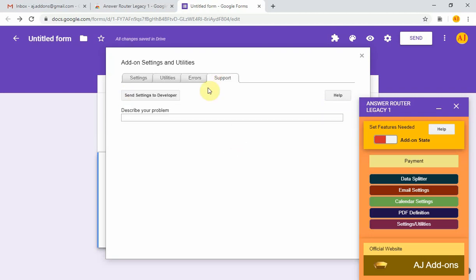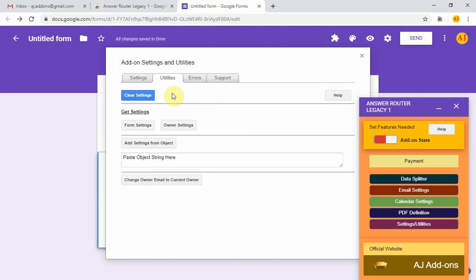Support. If you need support and you want to send your settings to me, you can click this button, Send Settings to Developer. Send email to AJ Add-ons. If you click this button, it will send all of your saved settings and your form setup to me. Now, you don't need to do that to get support. You can simply send me an email asking me a question.